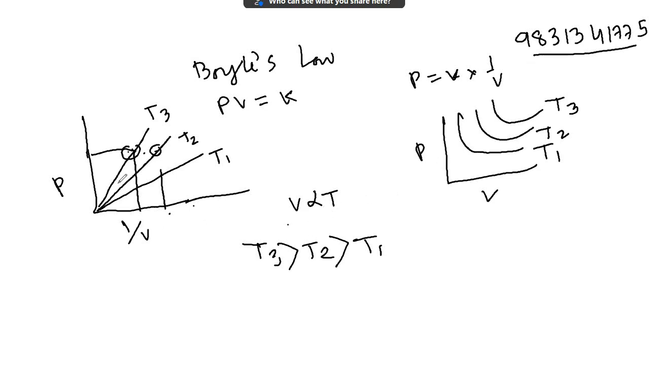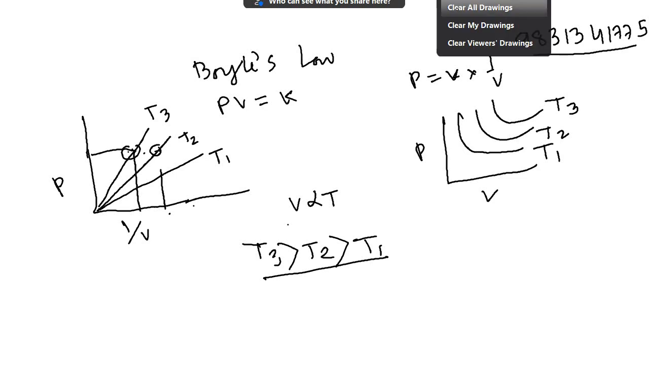Once more I repeat: along the x axis 1/V increases, V decreases, so V corresponding to T3 is greater than V corresponding to T2, which is greater than V corresponding to T1, as V and T are directly proportional, hence T3 greater than T2 greater than T1. Okay, this is very very important. Let us move to the third one, which is an important one that I will discuss.